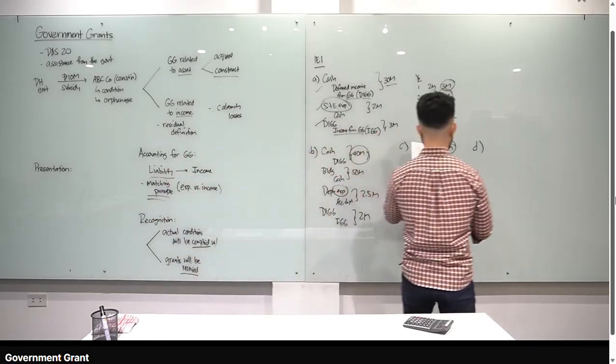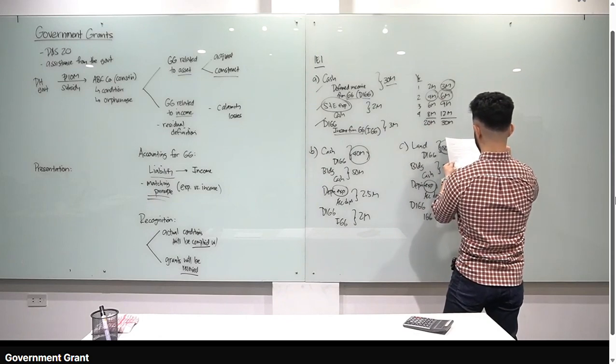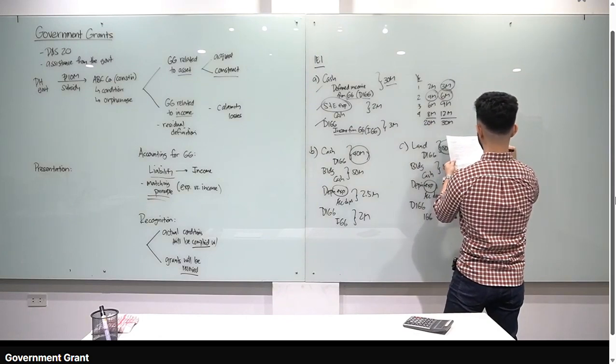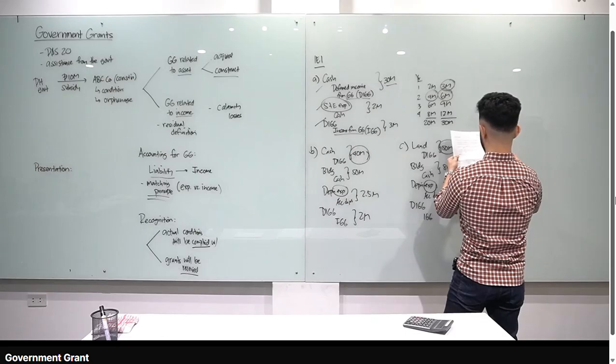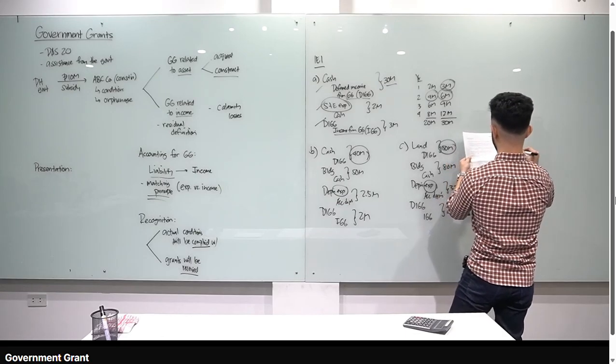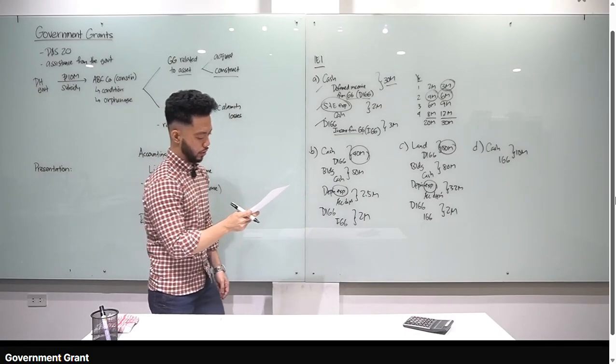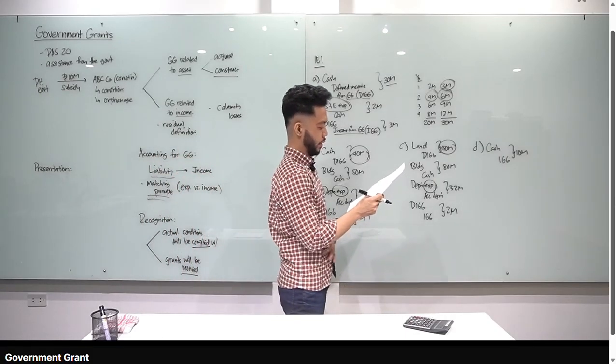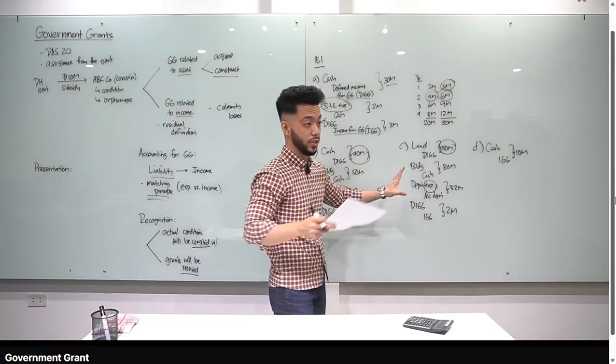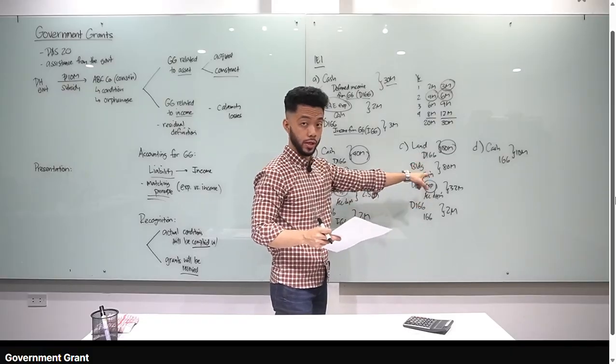So ang entry natin, class, for letter D, na-receive natin is 10 million, tama? So, debit cash, credit, nasaan tayo? Debit cash, credit IGG, 10 million. Okay? So, ganyan siya. Alright? So, that's the journal entry for letter D. Ganyan kasimple. Kasi yung losses na incur na yan. So, hindi na kailangan ng deferred ng liability. Diretso income na siya. Okay?